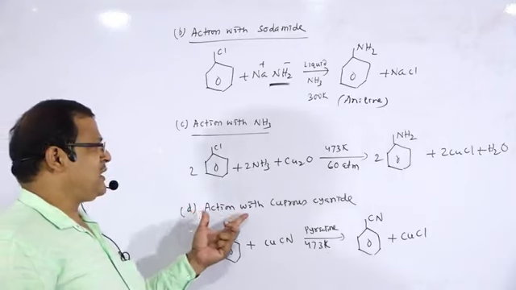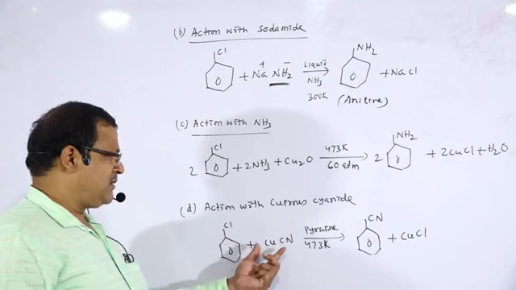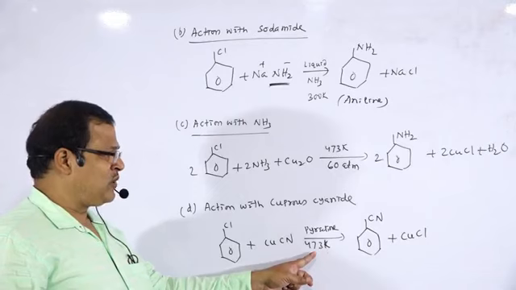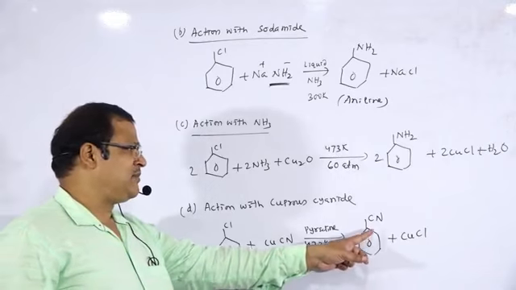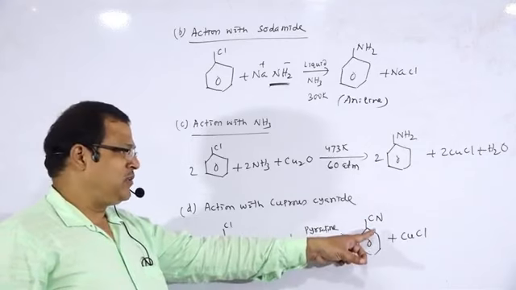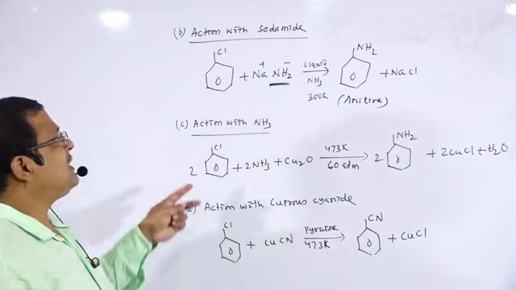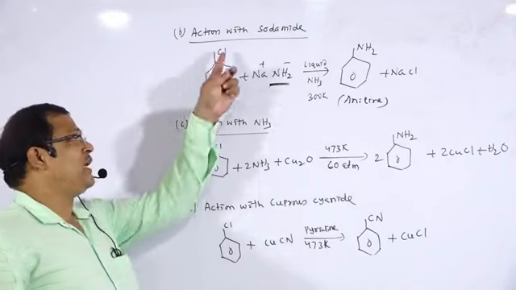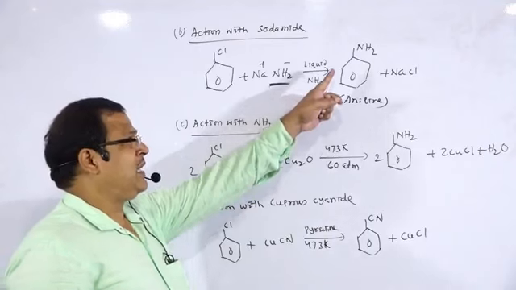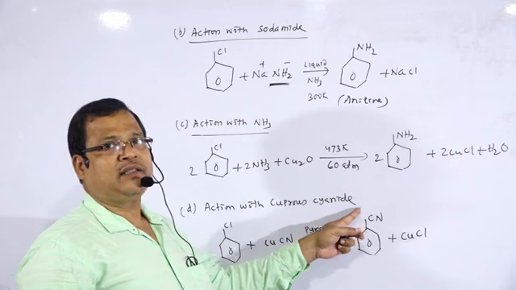Next one, action with cuprous cyanide. Chlorobenzene is treated with cuprous cyanide in the presence of pyridine at about 473 Kelvin. There is the formation of benzonitrile or cyanobenzene. So in all these cases, the chlorine atom gets replaced by a nucleophile like NH2 minus and CN minus.